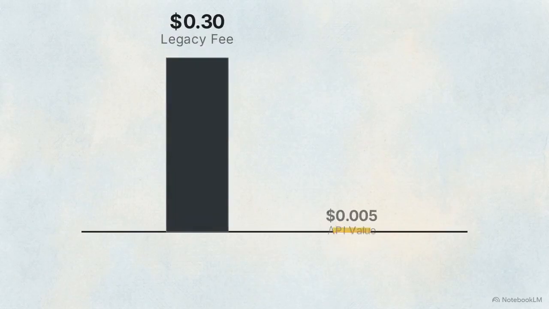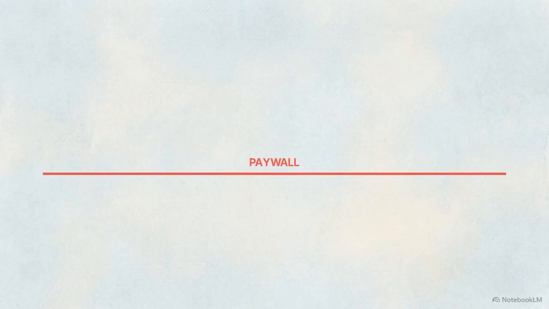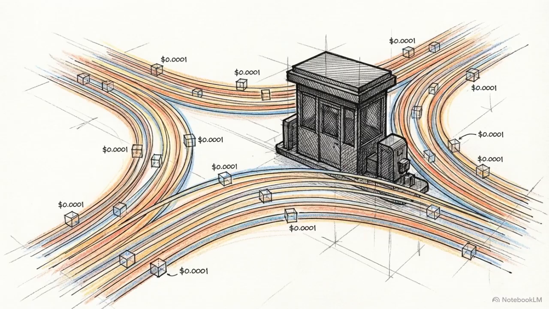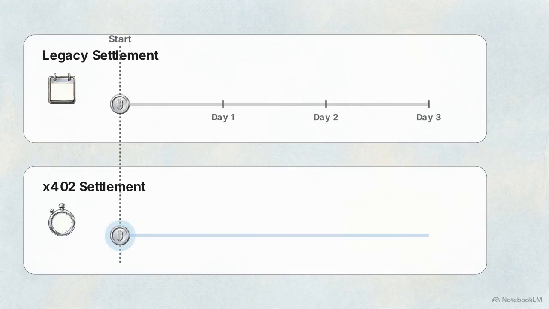The micropayment floor is a structural barrier. Legacy networks charge a 30-cent fee, swallowing the half-cent value of an API request. This guarantees a negative margin, forcing APIs to gate access behind expensive monthly subscriptions just to justify the processing fee. The X402 protocol sidesteps this floor entirely by utilizing cryptographic settlement on Layer 2 networks, dropping the transaction cost to fractions of a cent.